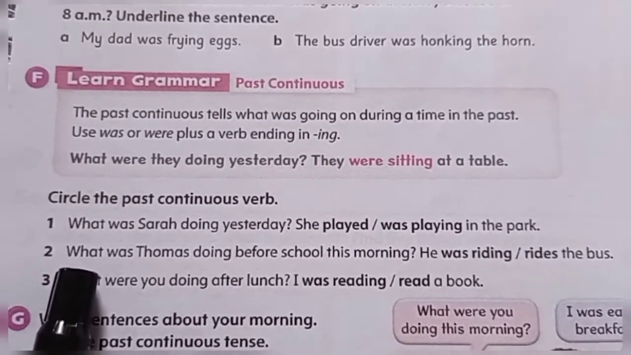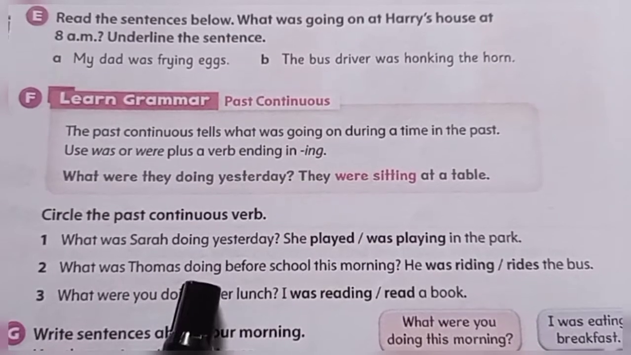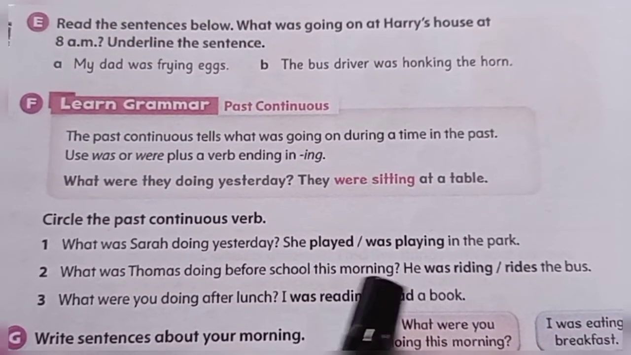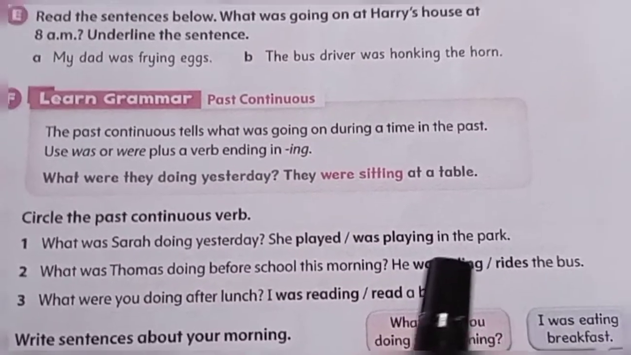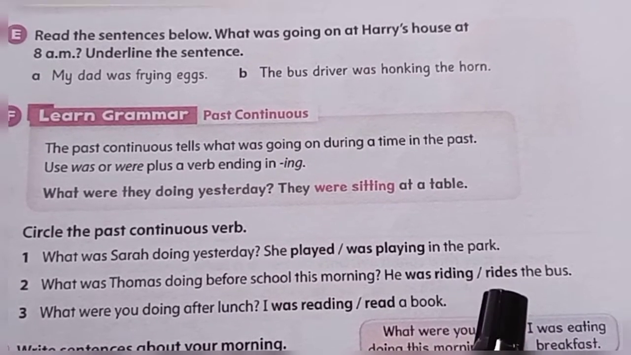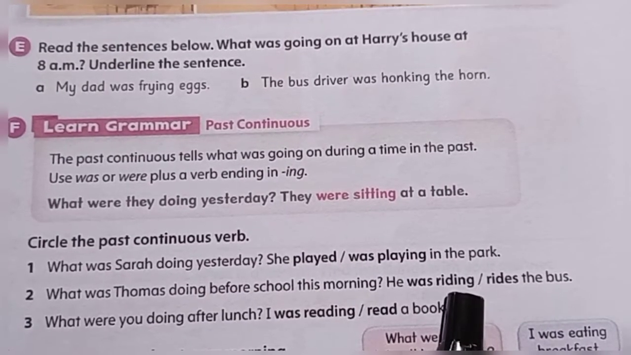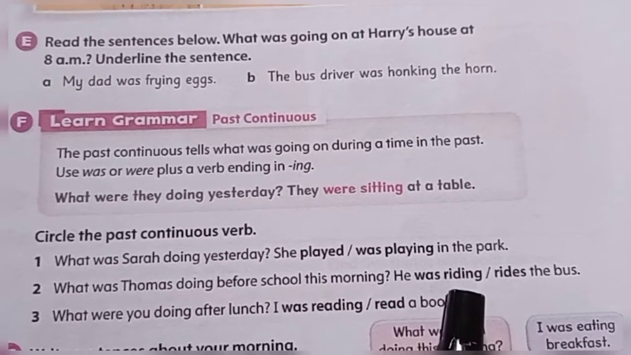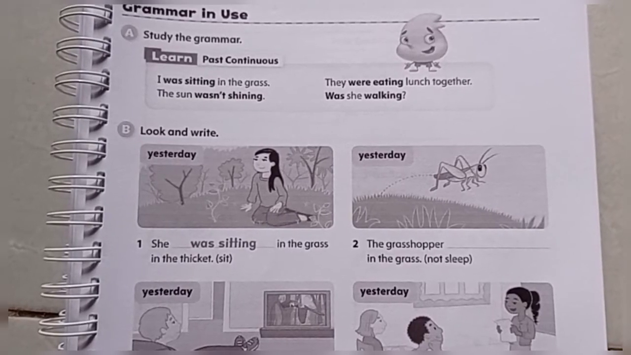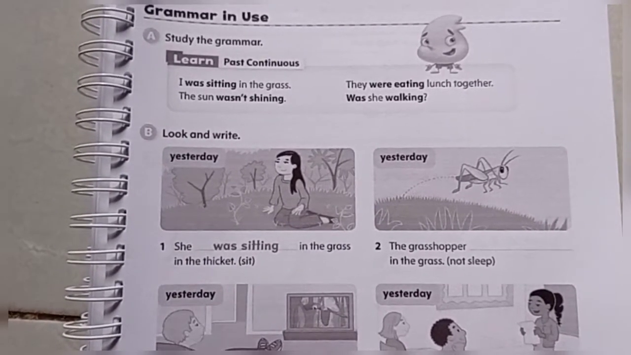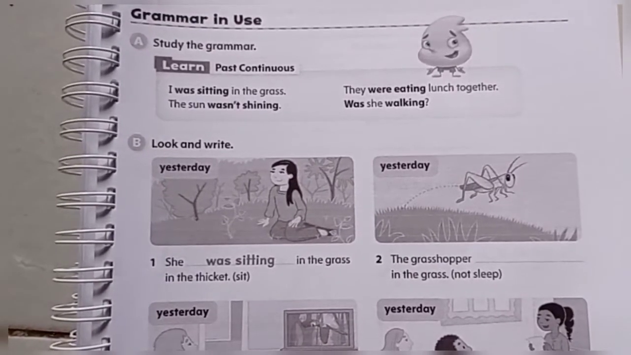And then number two: What was Thomas doing before school this morning? He was riding or he rides the bus. Which one? Of course, he was riding. Was and then verb ing. Number 3, try to do by yourself. After you read the material, you can open your workbook, page 44 and 45. That's the task for today.